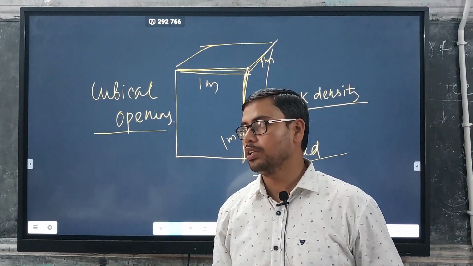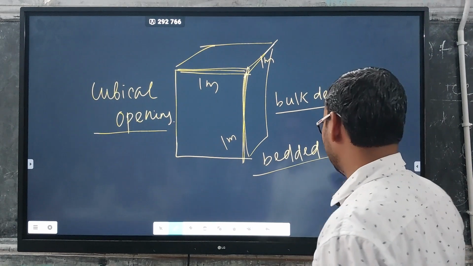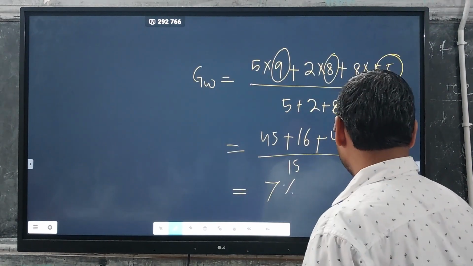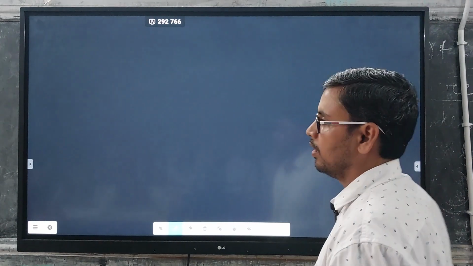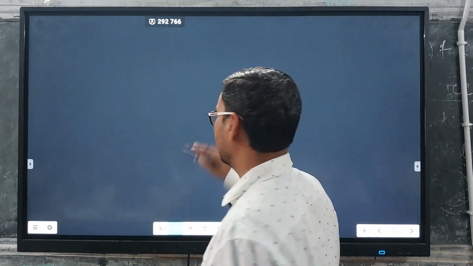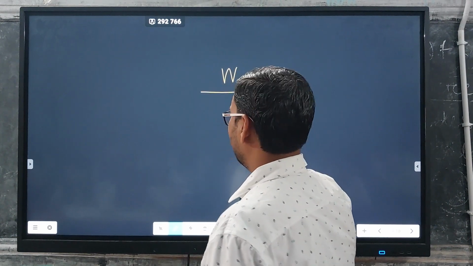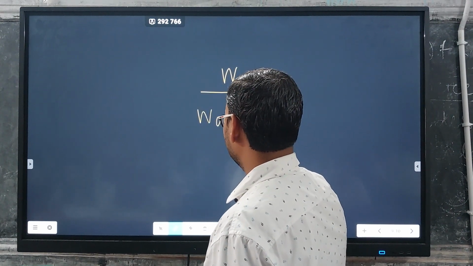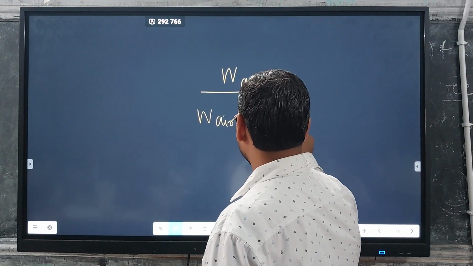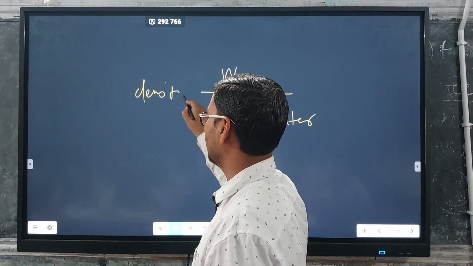We will go for normal density calculation. Density calculation means density is weight in air upon weight in air minus weight in water. In that case we will find the density.